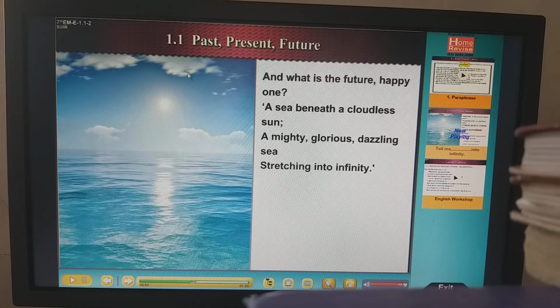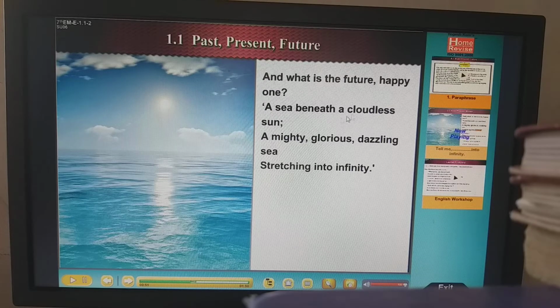Yes. Now see, what is the future, happy one? Here, one means the child, and happy is the descriptive adjective given here. Happy one means the small child. So the poet is asking the last question, what is the future? How do you see your future? So see the answer given by that child.